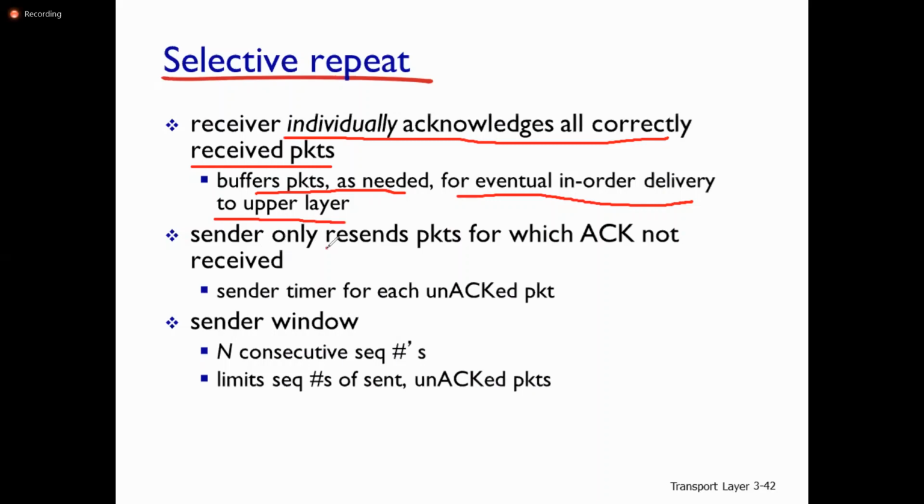The sender only resends packets for which the acknowledgement is not received.